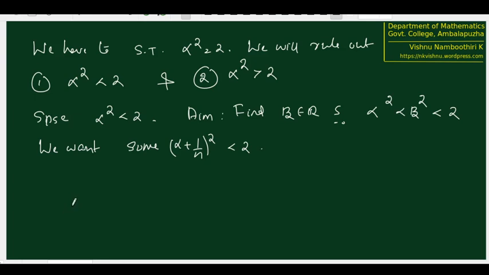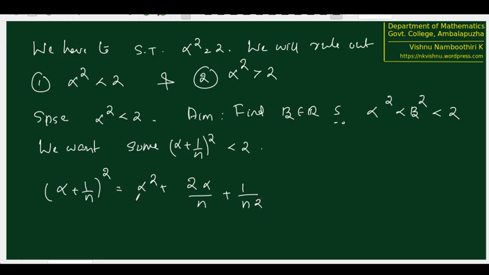Alpha is already known to us, but how do we choose 1 by n carefully in such a way that alpha plus 1 by n whole square is still below 2? We have to put some condition on 1 by n so that this remains less than 2. So let us see the square of this. It is alpha square plus 2 alpha by n plus 1 by n square.